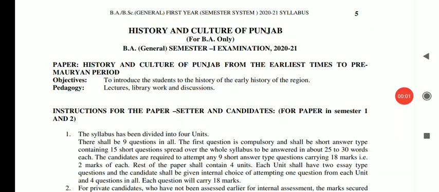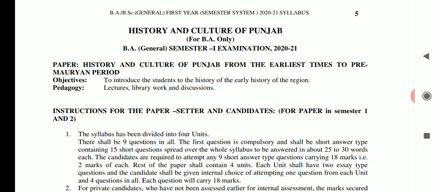Hello students, today I, Surbhi, will discuss the syllabus of History and Culture of Punjab for BA candidates as well as candidates other than BA. As you all know, History and Culture of Punjab is one of the compulsory subjects for every first semester student of Punjab University Chandigarh and its affiliated colleges who opted for SCP as one of the compulsory subjects. So today I came up with the syllabus of SCP.